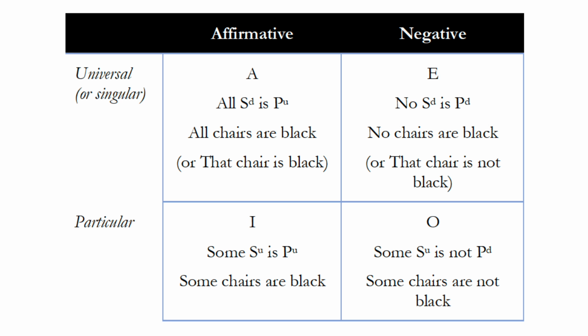If you do that, you'll see that basically the A statement is DU, the O statement is UD, but the E and I statements are special because they have the same distribution for subject and predicate. They have DD for S and P in the E statement and UU for S and P in the I statement. And that'll have some interesting consequences that we'll learn about in Chapter 6. But for now,